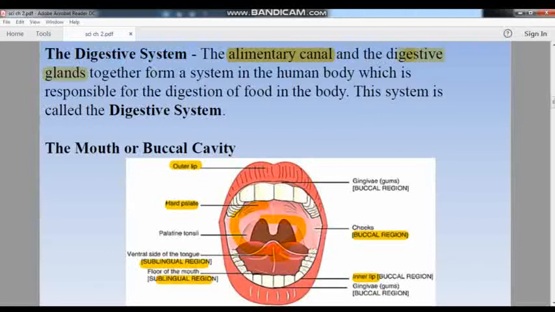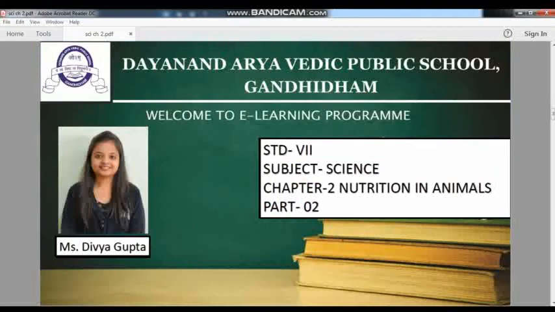Here we have ended the first part. In the second part we will learn about more organs which are involved in the digestive system.